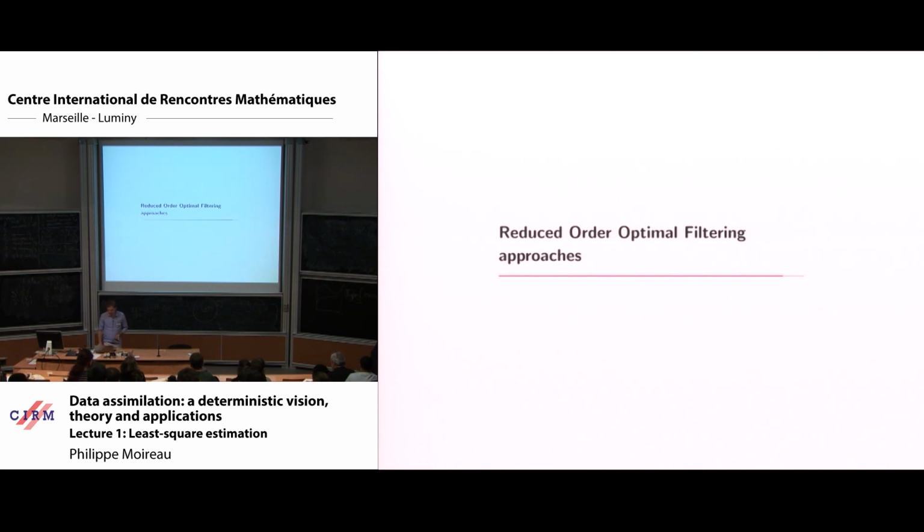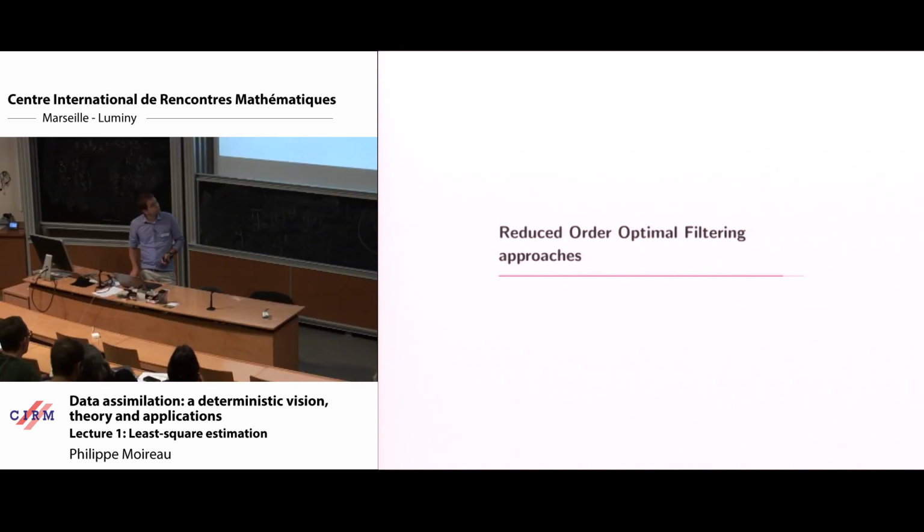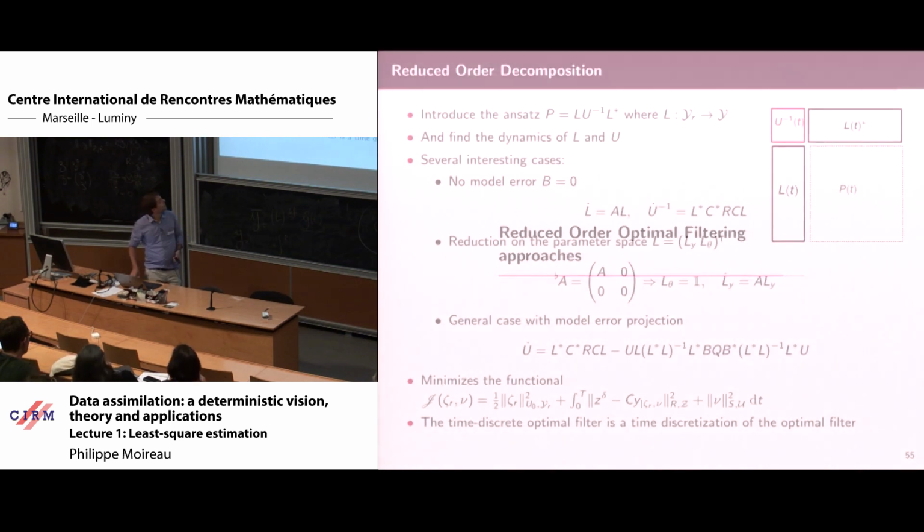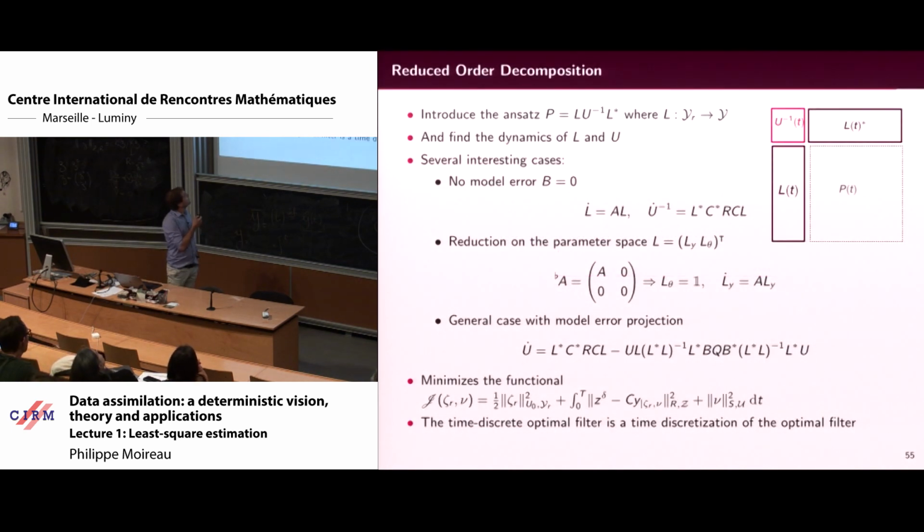the last idea about this least squares sequential method is to use what we call reduced order decomposition. Basically, the idea is to define P as a low rank operator. So you have a projector L here. You use this and that, and put it into the Riccati in order to find equations for L and U. If B equals 0, you find this very simple equation, which is very nice.